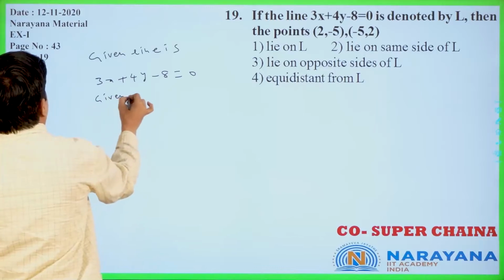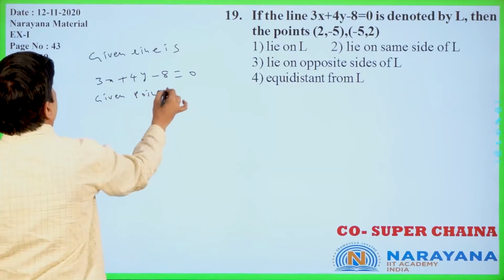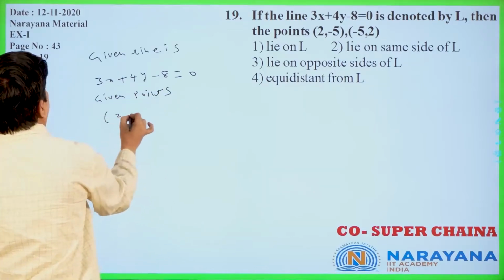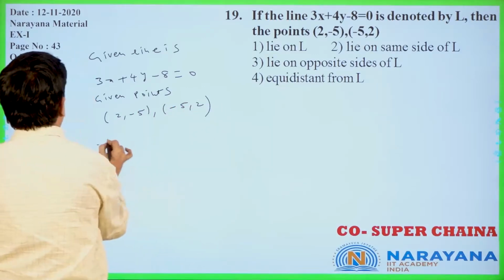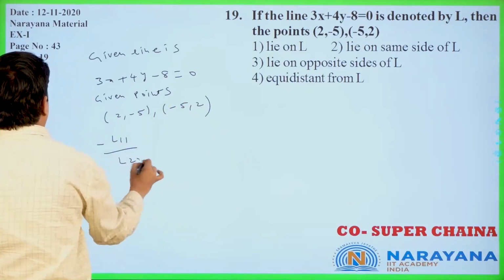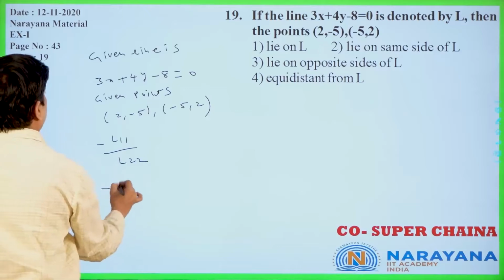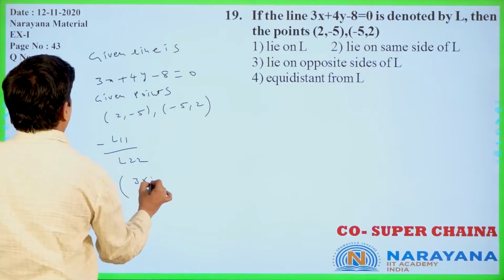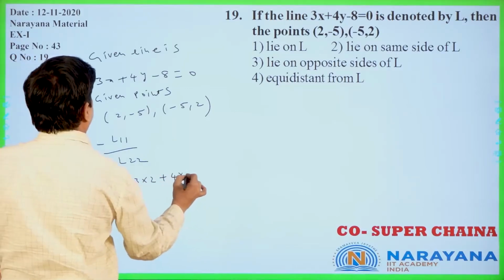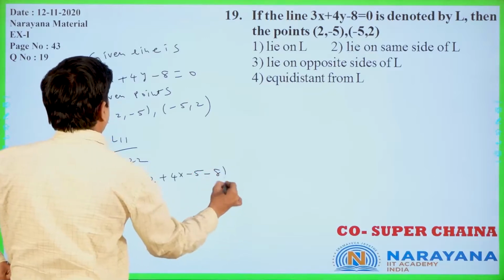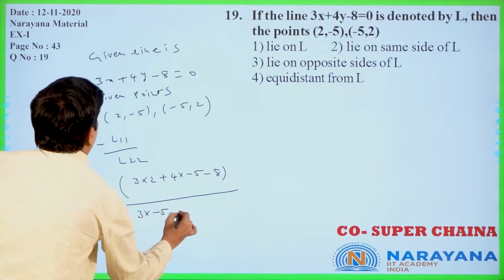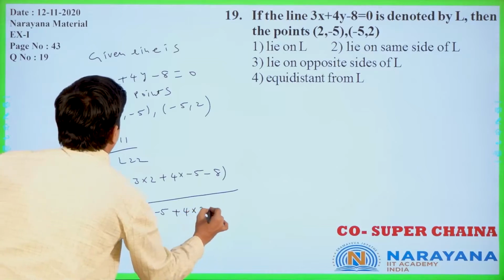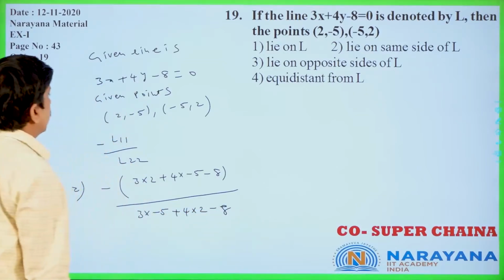Given points are (2, minus 5) and (minus 5, 2). Formula: minus L11 by L22. Now minus of L11: 3 into 2, 4 into minus 5 minus 8, by 3 into minus 5, 4 into 2 minus 8. Is it clear or not?